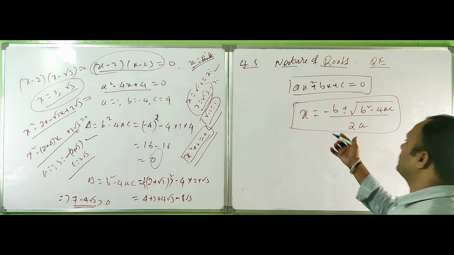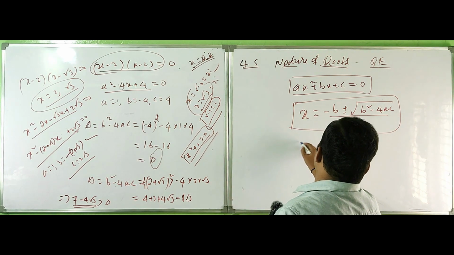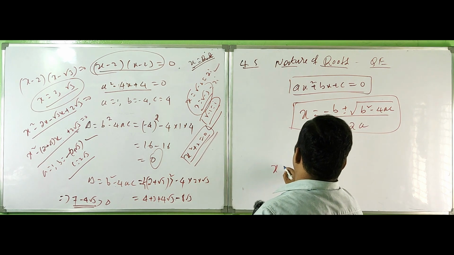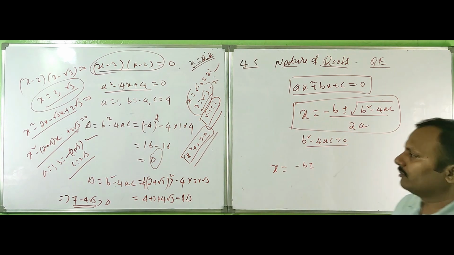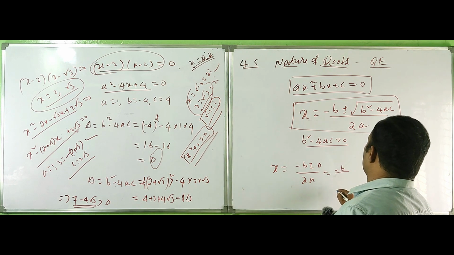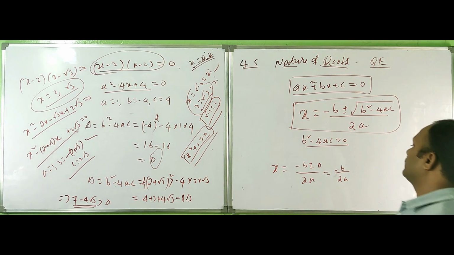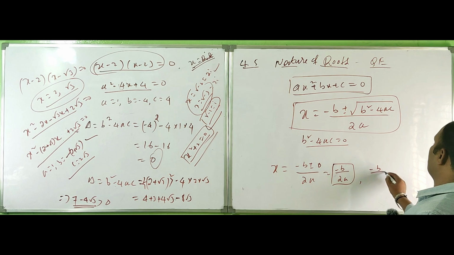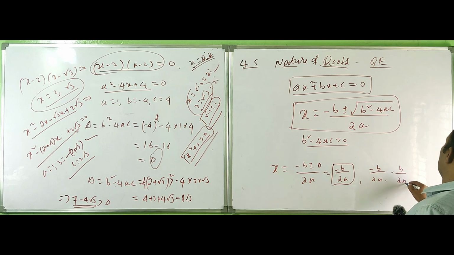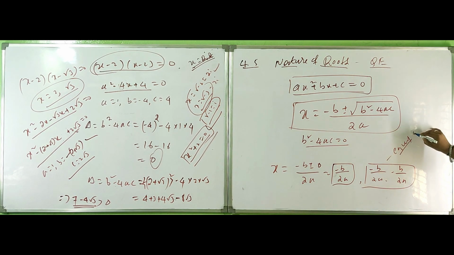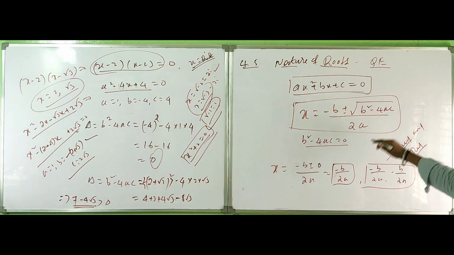Now, let's consider if b square minus 4ac is equal to 0. Automatically the square root term becomes 0, so we get minus b plus or minus 0 by 2a, that is minus b by 2a. These are the conditions because roots are equal. We get minus b by 2a and minus b by 2a. Roots are equal and real.